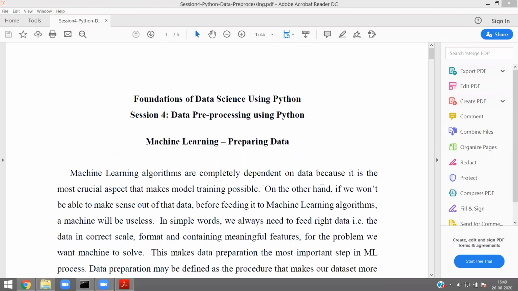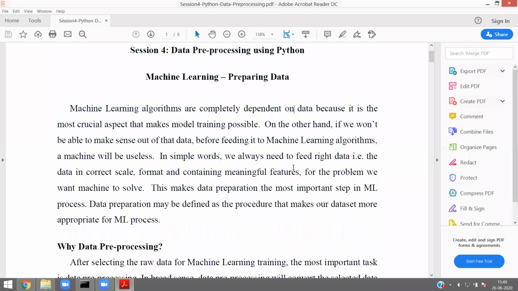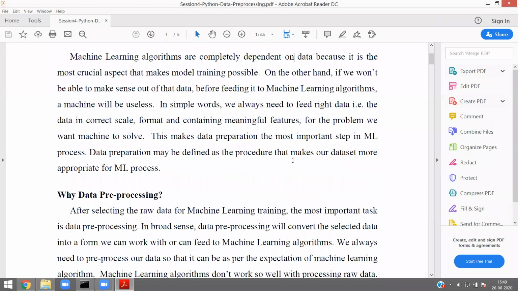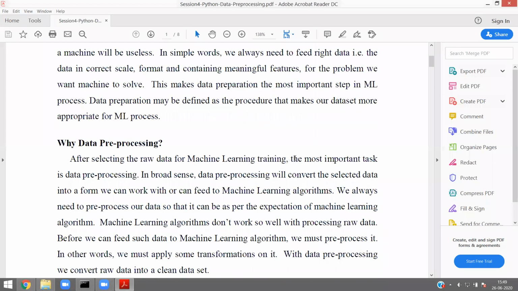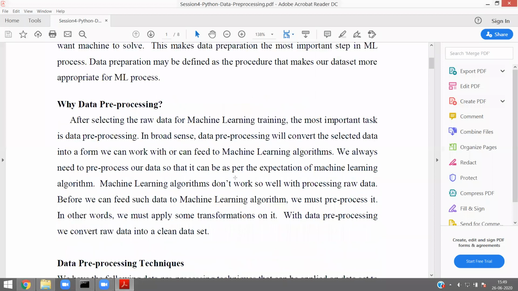Now, why we need data pre-processing. As I already told you, machine learning algorithms don't work with raw data. The data which we obtain, if you directly feed them into the machine learning algorithms, they may not fit the algorithm properly.